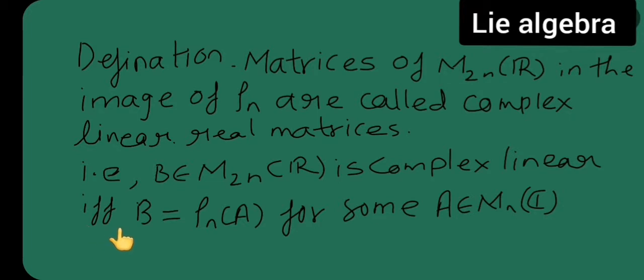When an if and only if statement is there, then its converse is also needed. So using this I have to prove this, and then taking this I have to prove this. Okay, next